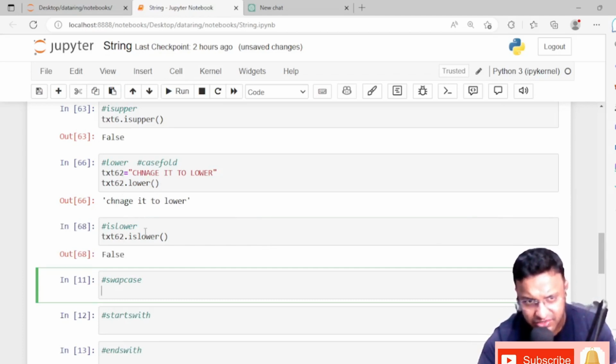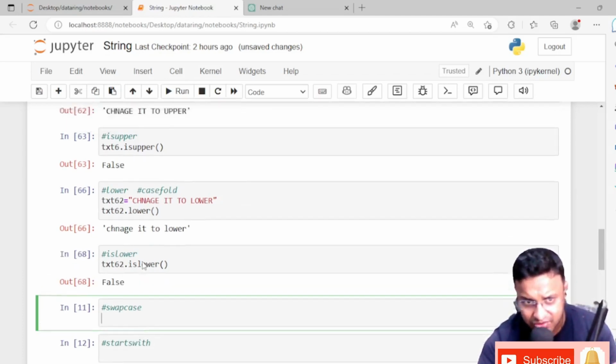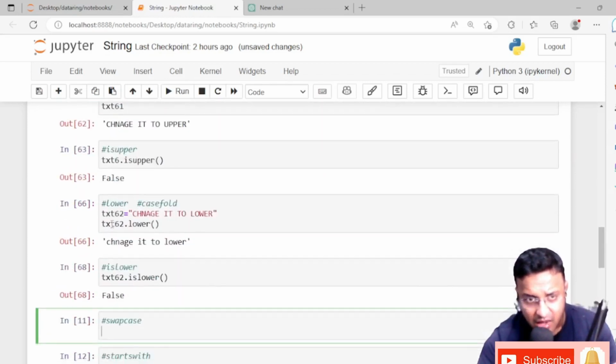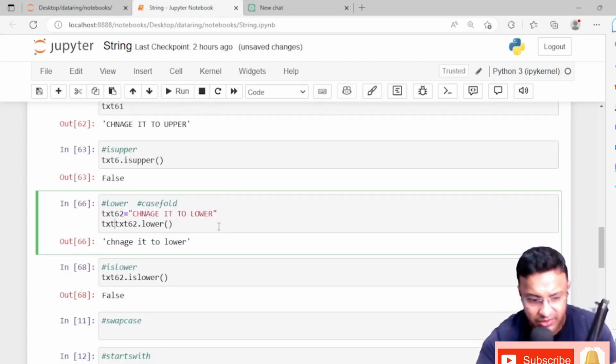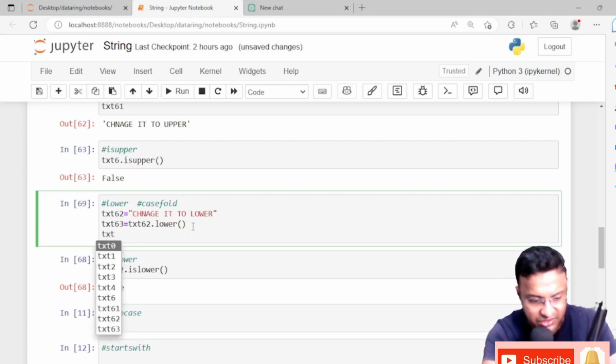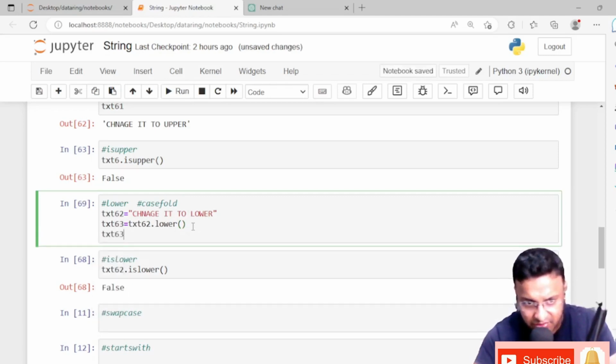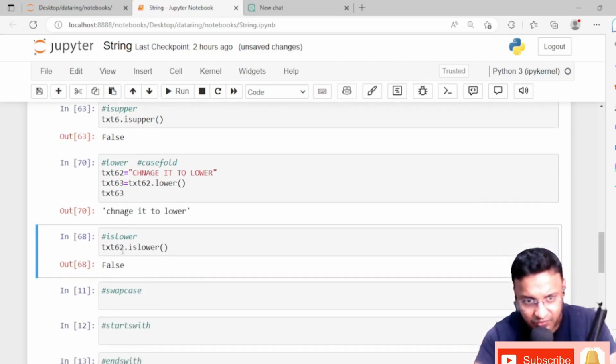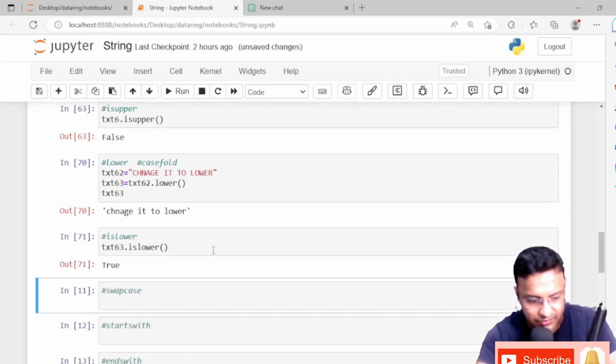If I take 62 and ask the Python IDE whether 62 was okay, sorry, 62 was in this format. I did not save it in text 63. That is why now if I check text 63, you can understand everything became lower format. Now we are checking is lower in 63.